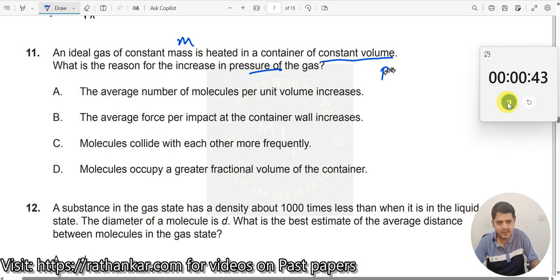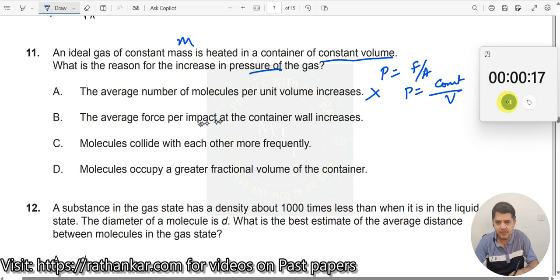Now, what is pressure? Pressure is equal to force per unit area mechanically. You can also write pressure is equal to some constant divided by volume in gases. Average number of molecules per unit volume increases. If the number of molecules increases, that means you are creating matter, right? So you are not creating matter, you cannot create matter. So this is incorrect. By increasing the temperature, by increasing the heating, that is providing energy, you cannot create masses.